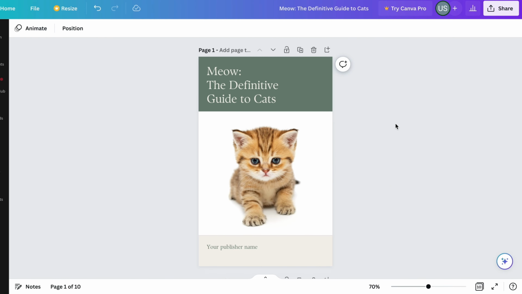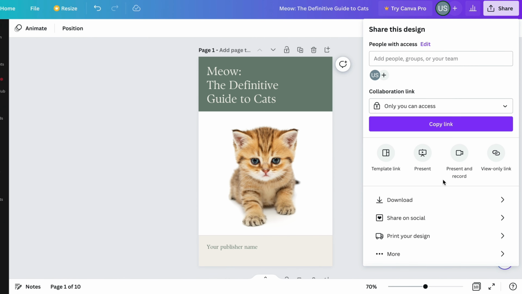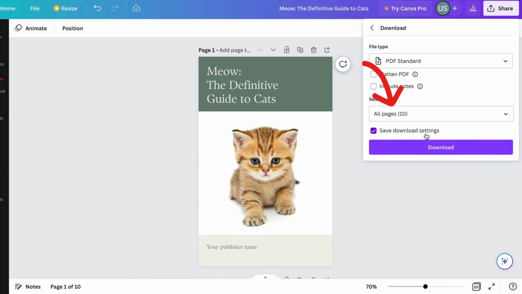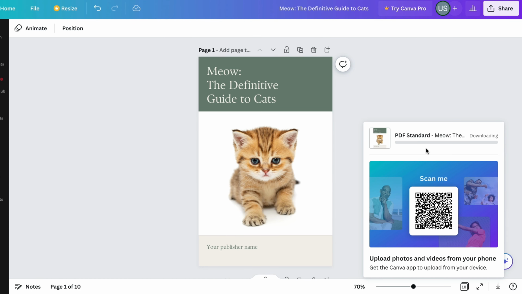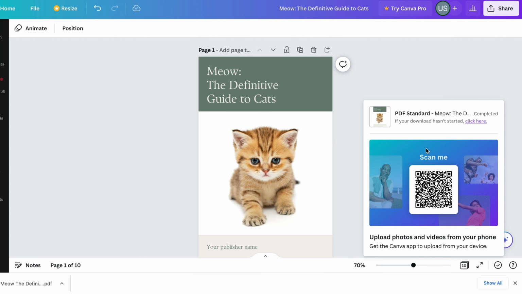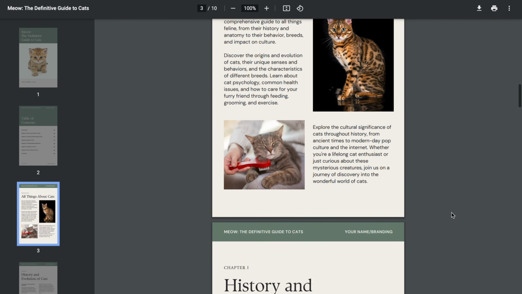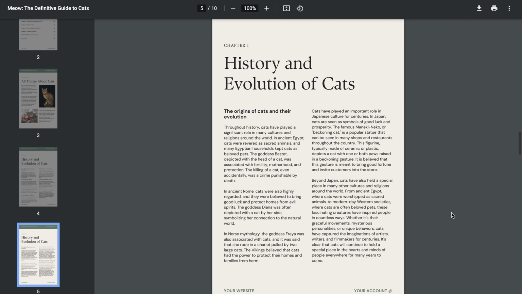To download your finished ebook, simply click on the Share button located in the top right corner, hit Download, and select the file type you prefer, such as PDF Standard for ebooks. Make sure you have selected all the pages you created, and then click the Download button. Finally, let's do a quick check of the ebook we just downloaded, to ensure that everything looks fine. Great, it seems like everything is in order.